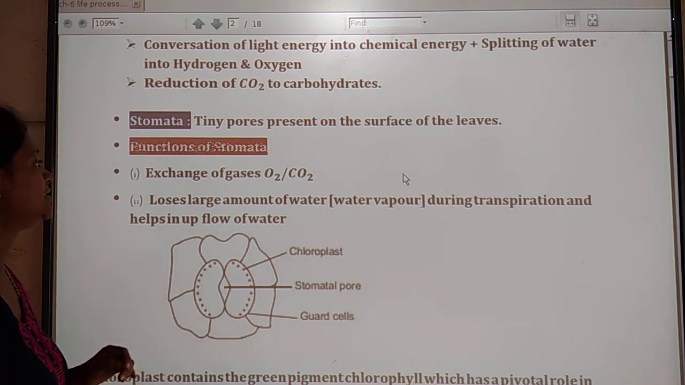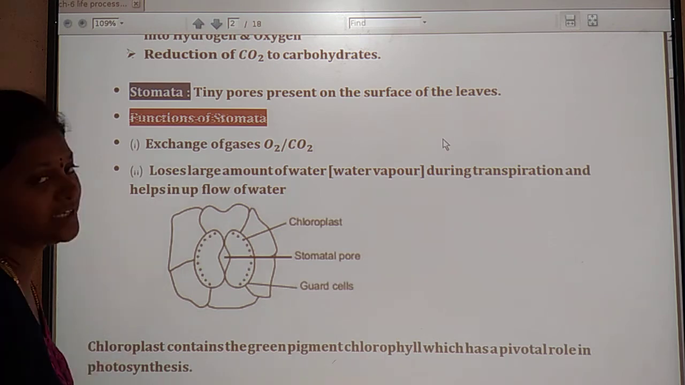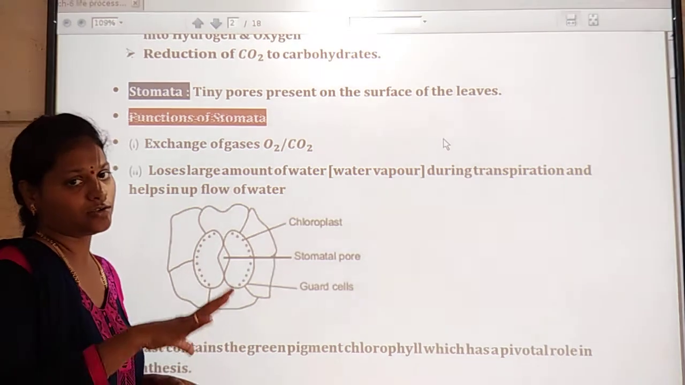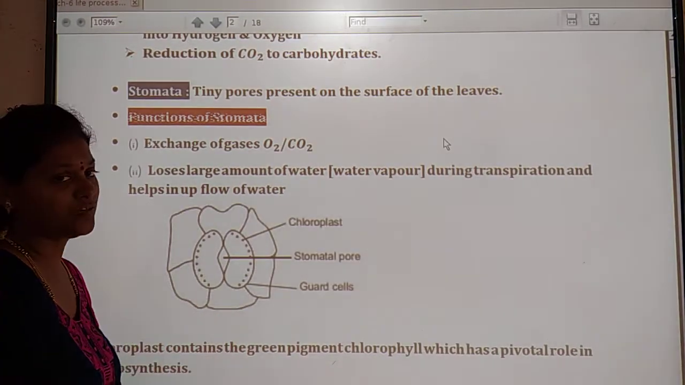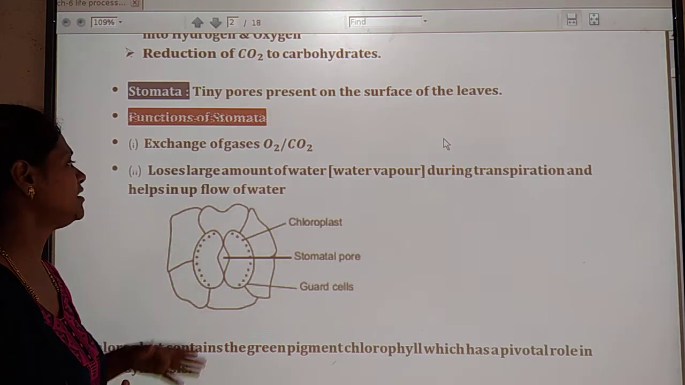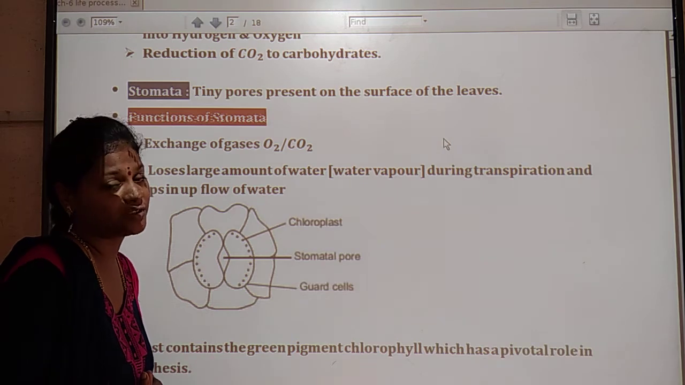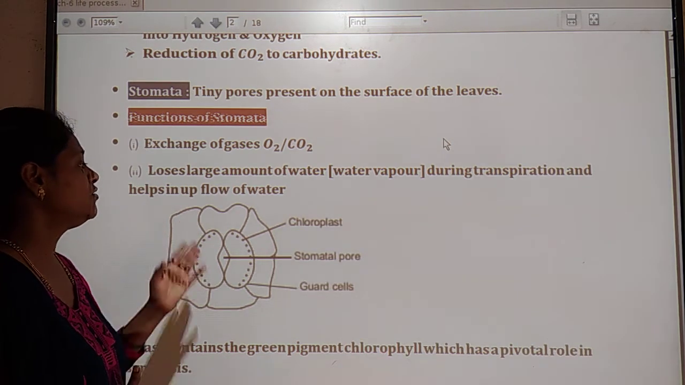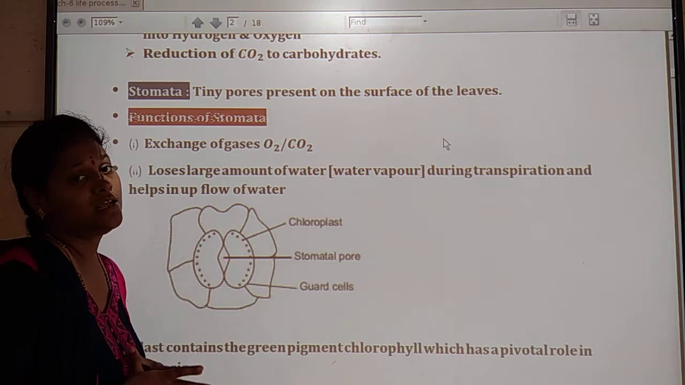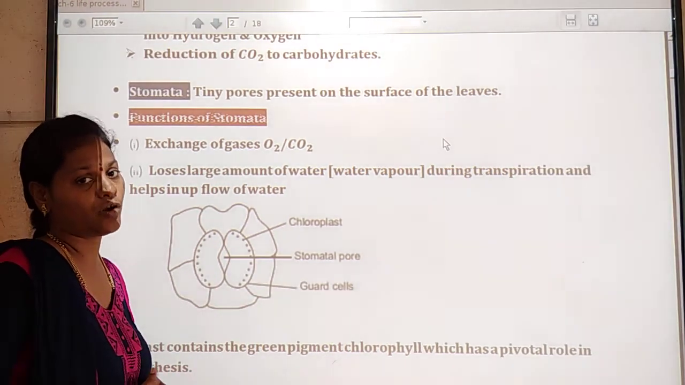Okay, so next, what are the functions of the stomata in the plants? Here exchange of gases takes place, like oxygen and carbon dioxide. So carbon dioxide can be utilized and oxygen will be given out. And also it loses a large amount of water during the transpiration process and helps in the upflow of water. In this process a large amount of water will be lost in the form of water vapor.